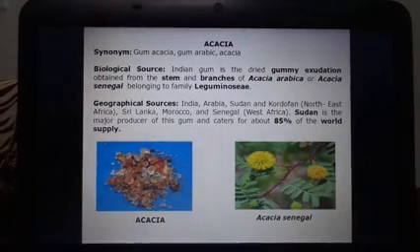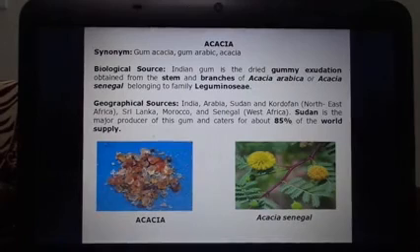Another drug of this category is acacia, which is also known as gum acacia or gum arabic. If we talk about the biological source, Indian gum is the dried gummy exudation which is obtained from the stem and branches of Acacia arabica or Acacia senegal, belonging to family Leguminosae.